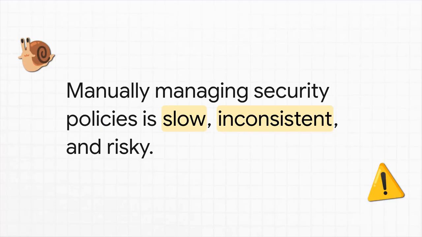Let's just be real for a second. The old manual approach is completely broken. It's painfully slow, because you're always waiting on tickets and manual changes. It's wildly inconsistent, because Bob might implement a policy one way and Sarah might do it slightly differently. And the scariest part? It is so risky. A single typo in an IP address, and boom, you've just opened up a critical vulnerability.